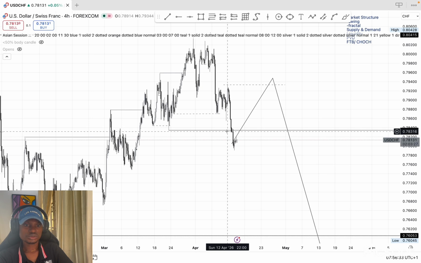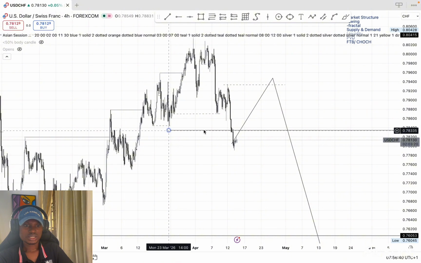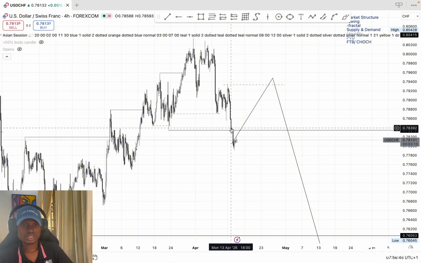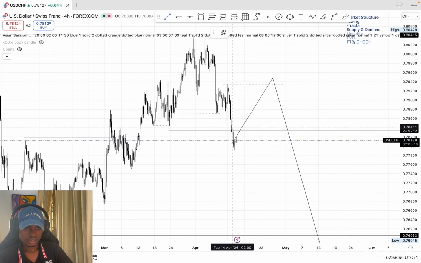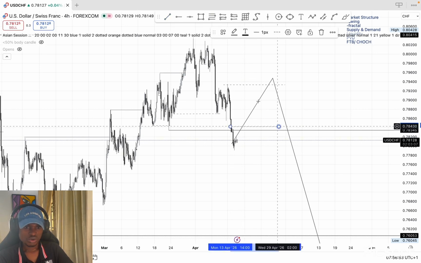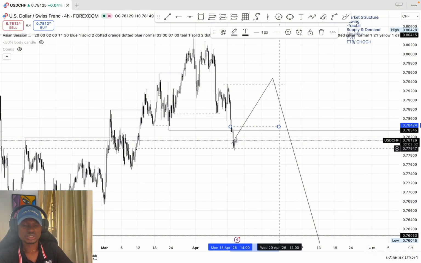We already have our change of character, of which I told you guys that if this low gets broken, then we are changing character because this is the break of structure, and then the low of that structure got taken. So that's our change of character. So possibly we might just reverse from this little bump in the road here, this small liquidity zone here, or we might still get all the way to this high before we start selling off. But I'm still expecting more sales on US dollar CHF.